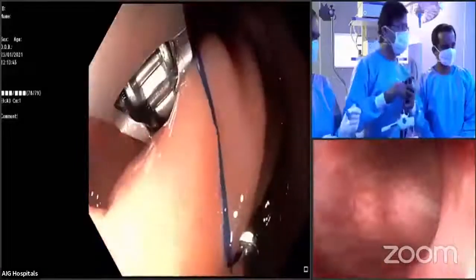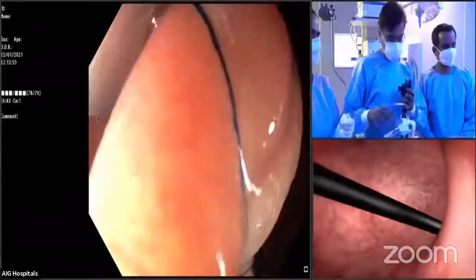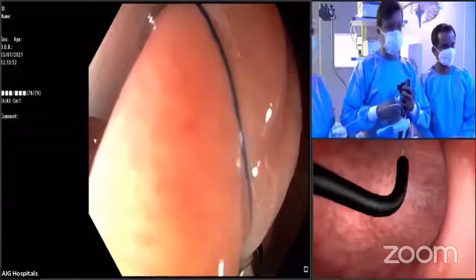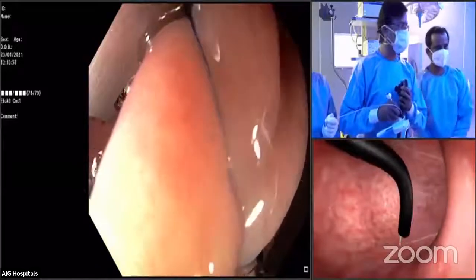Now I gently pull in the tissue again like how I did earlier. This is on the greater curvature. And then redo the same process. As you see an animation, Nitin, can you just explain them the...